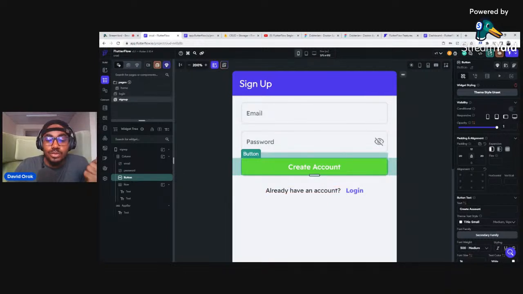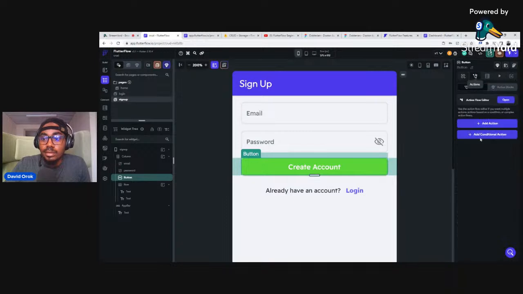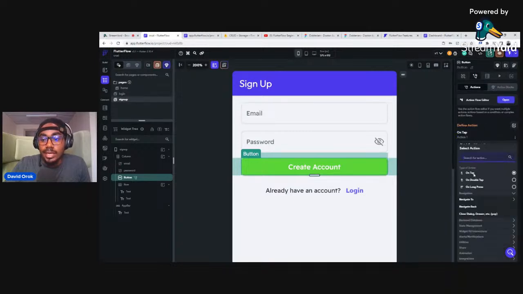That's where I introduce you to something else I said I was going to show you, which is called actions. Actions are the things that you get to do to give your application some sort of back-end functionality. So how do you go about that? Select the widget itself and click on this icon here that says actions. This is where the action begins, guys. So we click on add action, and the next thing we need to do is look around.